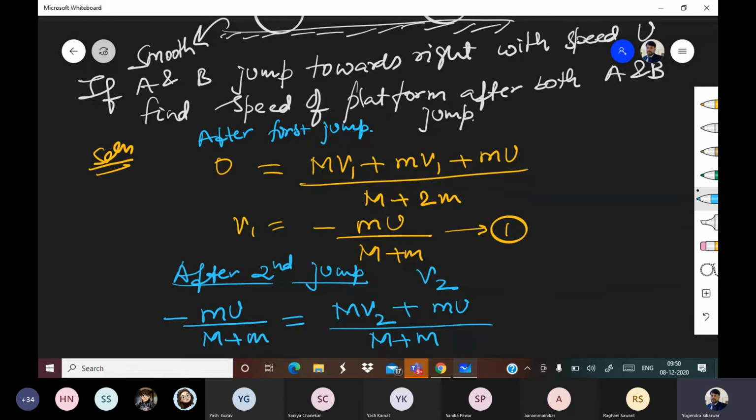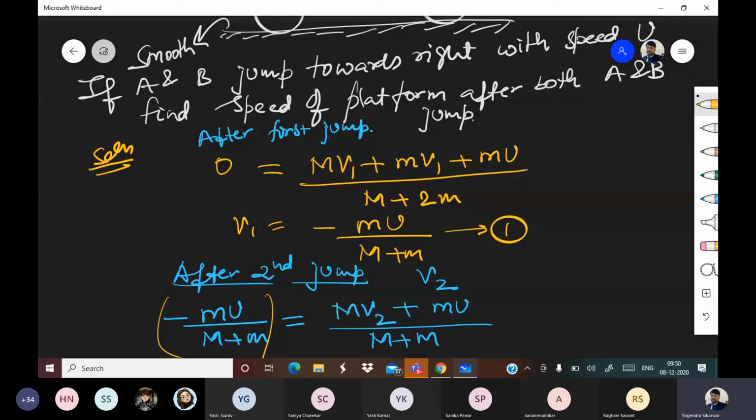So pay attention to what I am saying. This was the initial velocity for second jump, right? And after jump we are assuming that velocity became v2. So capital M into v2 plus small mu upon M plus m should be equal to the initial velocity. Why? Because velocity along horizontal should not change.